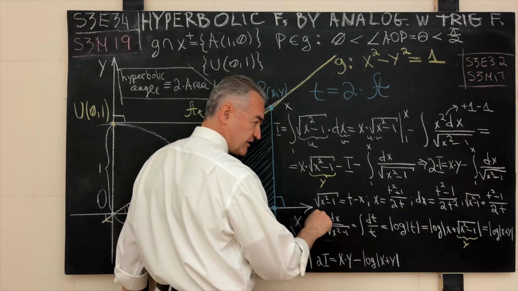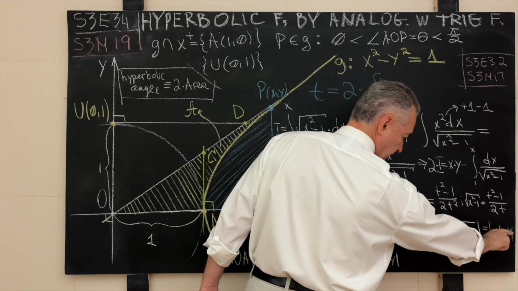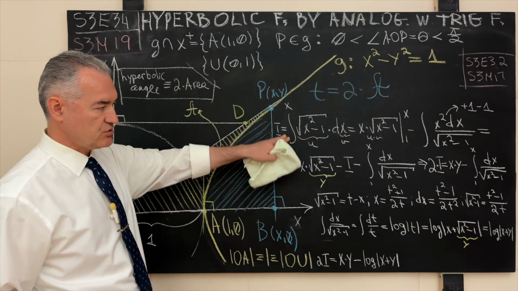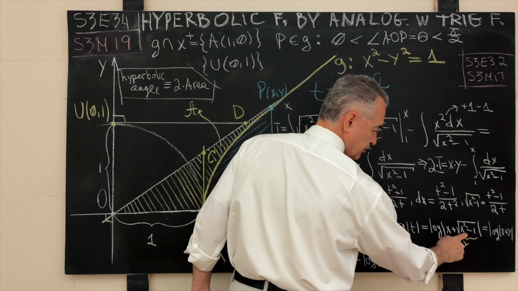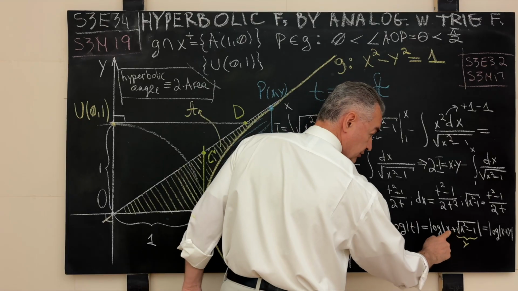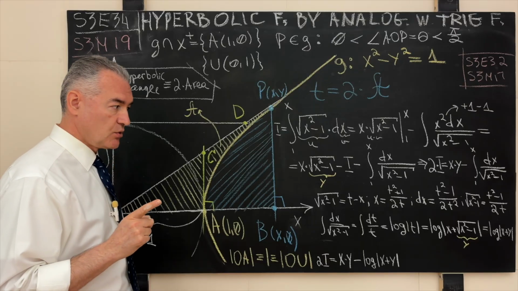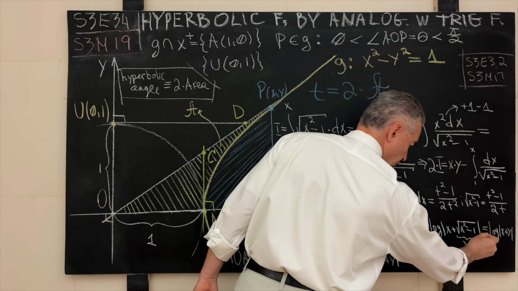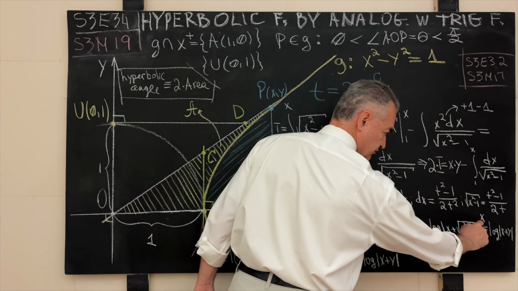From here, t is equal to x plus the square root, but we know that this is x plus y, and here we have it: log of x plus y. In case you are wondering where did the boundaries of integration go, well, they're still here. Look, apply them over here, unwind. Again, at the low boundary, look at what happens. x squared becomes 1, 1 minus 1, 0, square root of 0 is 0. 0 plus 1 is 1. The logarithm in base e of 1 is what? Is 0, gone. So whatever material is left will be at the upper boundary over here from 1 to x. Only the material that is associated with the upper boundary of integration survives.